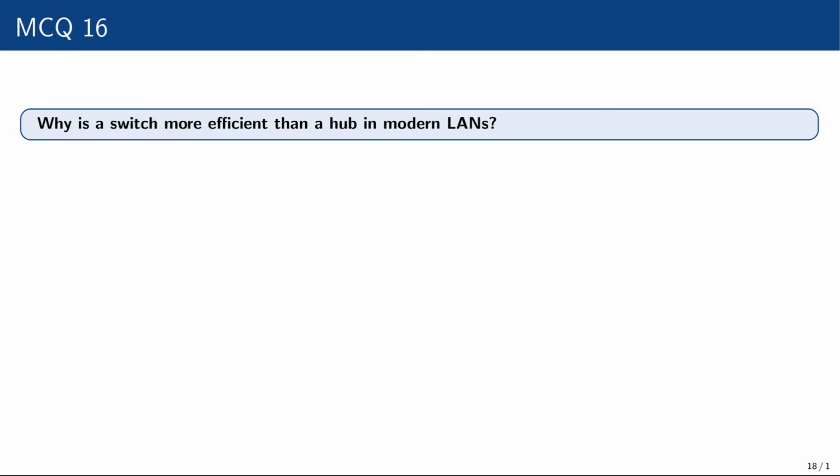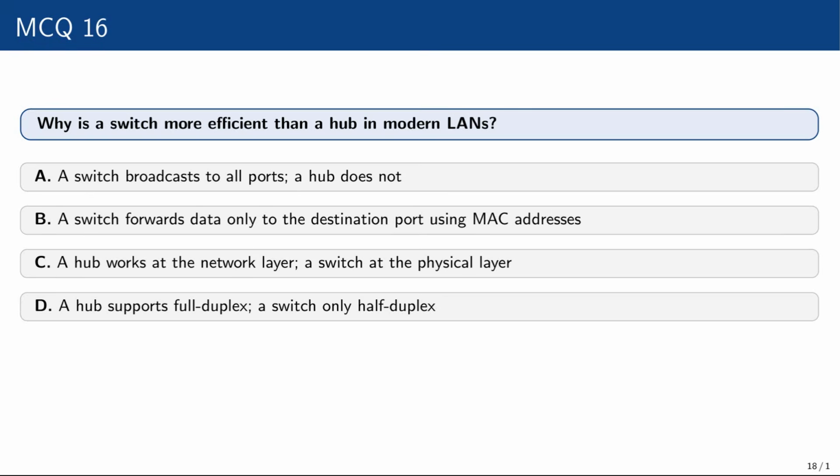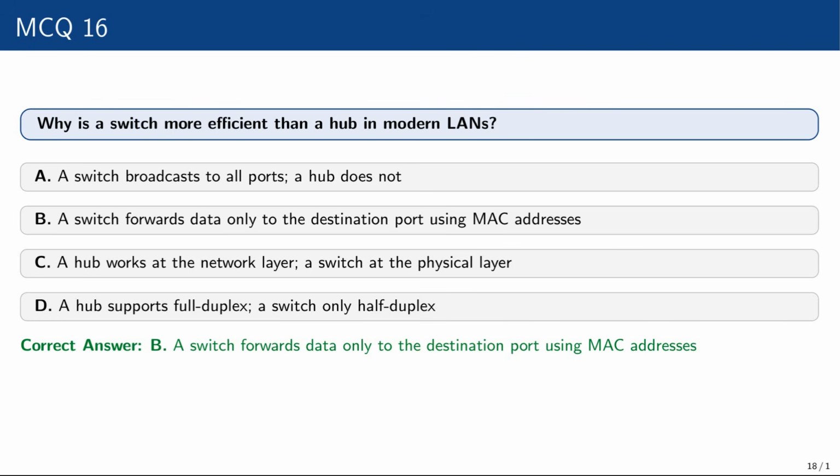Question number 16. Why is a switch more efficient than a hub in modern LANs? A switch broadcasts to all ports, a hub does not. A switch forwards data only to the destination port using MAC addresses. A hub works at the network layer, a switch at the physical layer. A hub supports full duplex, a switch only half duplex. The correct option is a switch forwards data only to the destination port using MAC addresses.